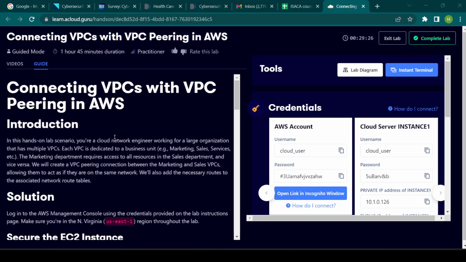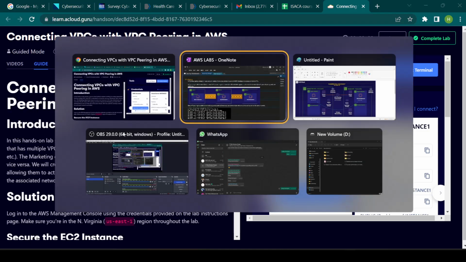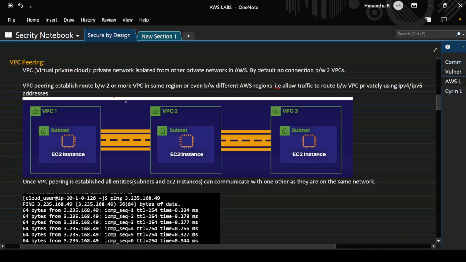Hello, in this lab, we'll be seeing what is meant by VPC peering and we'll be connecting two VPCs in an AWS region. So first, let's see what VPC peering is and what a VPC is. VPC is virtual private cloud. What is a virtual private cloud? It is a private network isolated from other private networks in AWS.